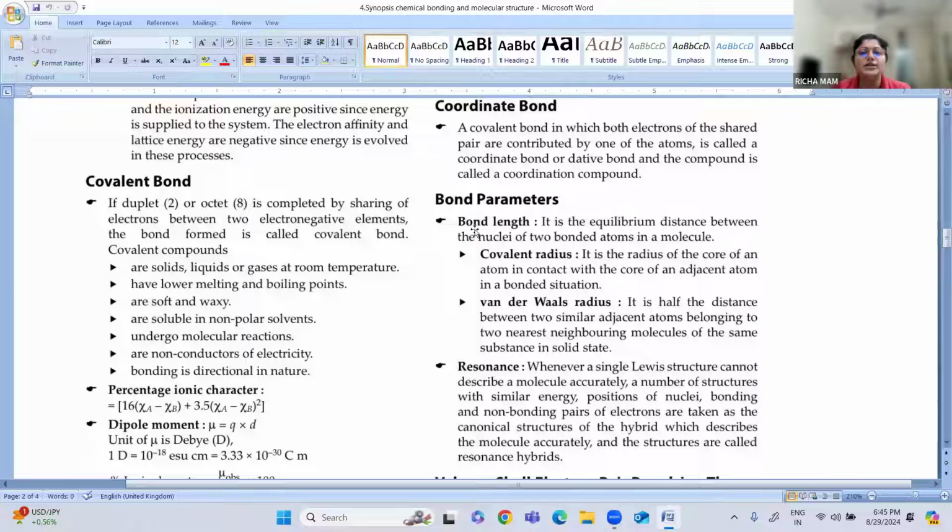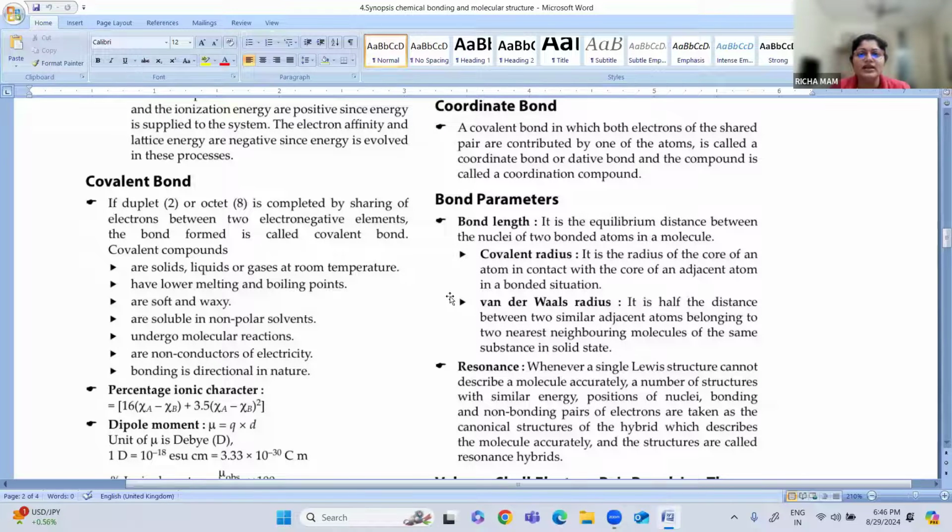What are the bond parameters you need to know? The bond length. Bond length means the distance between the two bonded atoms in a molecule. You can calculate it from the covalent radius or the van der Waals radius, which we have discussed in our previous chapter. What is covalent radius? It is half the distance between the center of a nucleus and the outermost electron. And van der Waals radius is half the distance between two similar adjacent atoms of the nearest neighboring molecules.